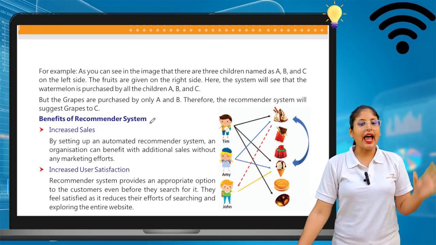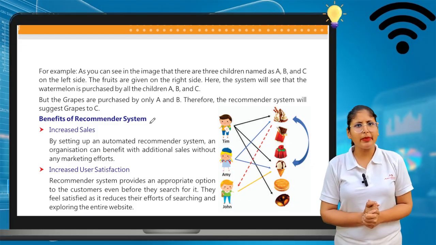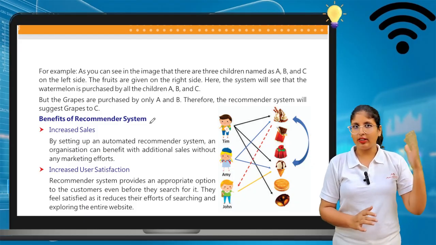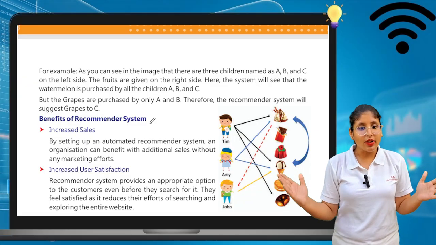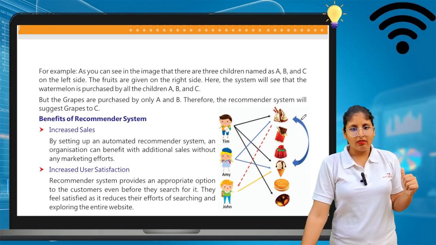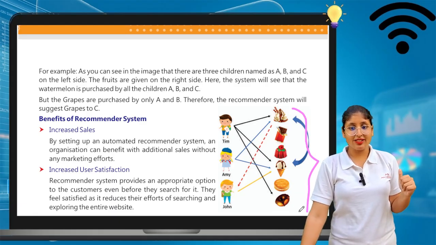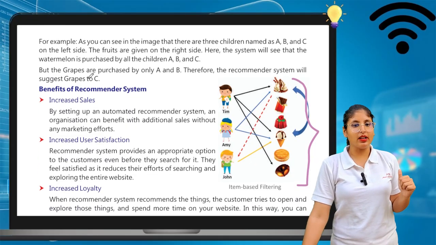Okay, for example, as you can see in the image, there are three children's names, A, B and C, on the left hand side. On the left hand side, we can see users A, B and C. The fruits are given on the right hand side. Okay, the fruits, or we can say these very delicious food items are there. Here the system will see that they are watermelon.